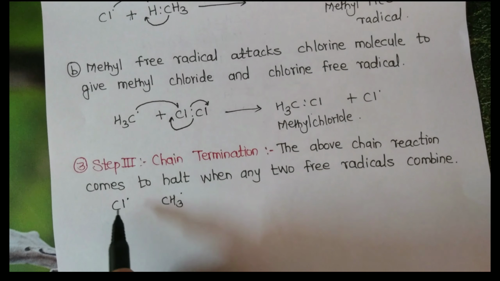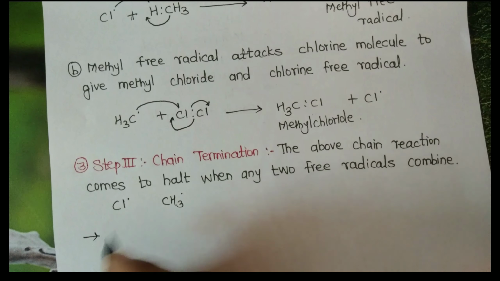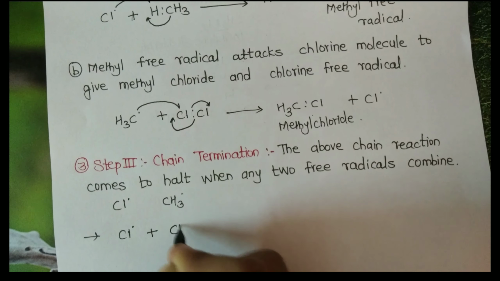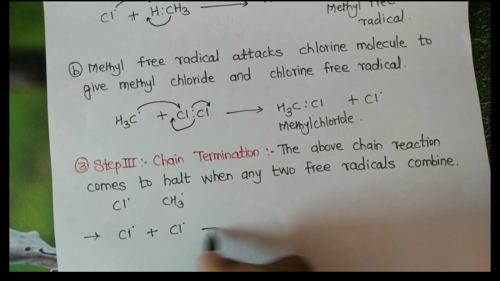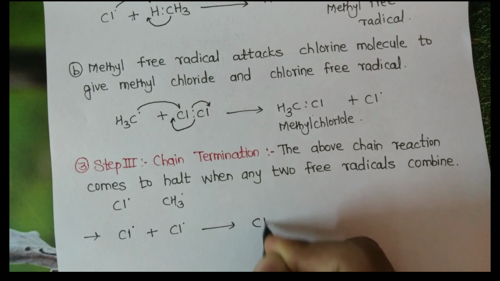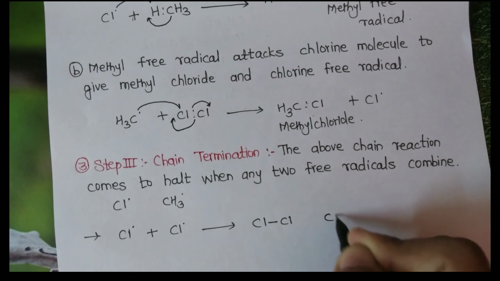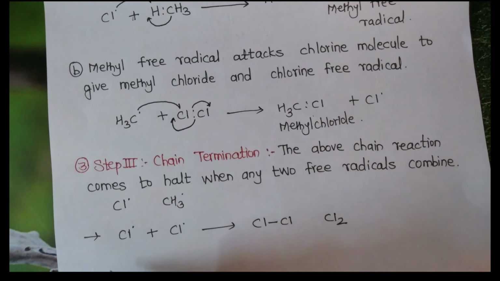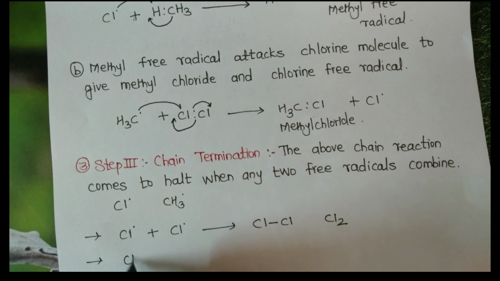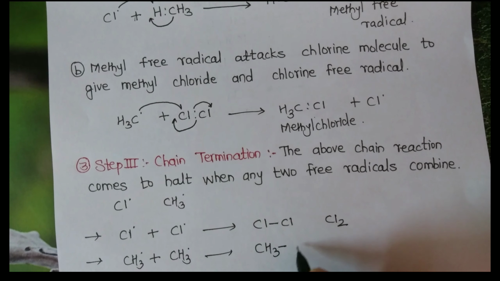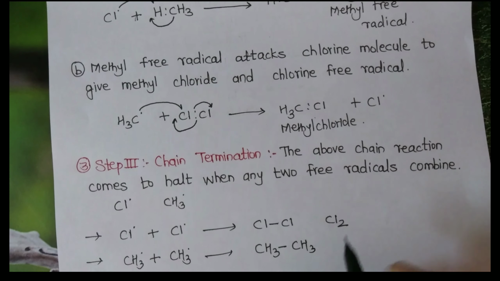If chlorine free radical combines with another chlorine free radical, we get Cl single bond Cl, that is Cl2. If a methyl free radical combines with another methyl free radical, we get CH3 single bond CH3, that is ethane.